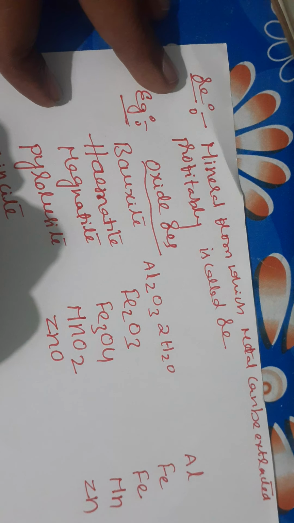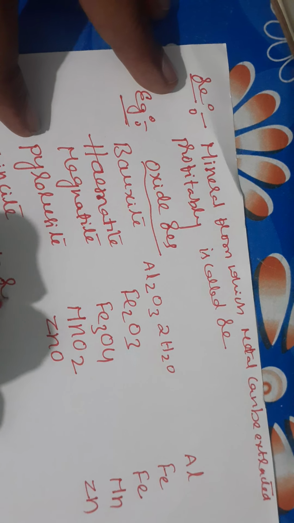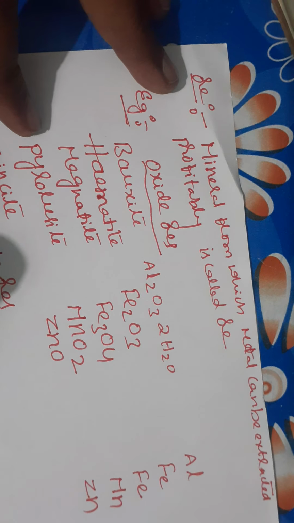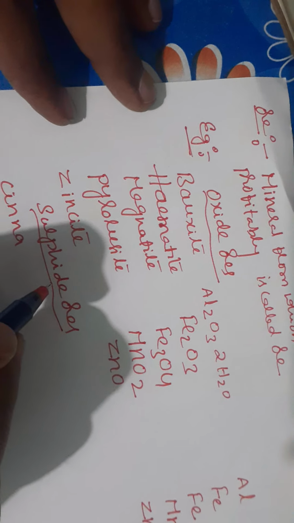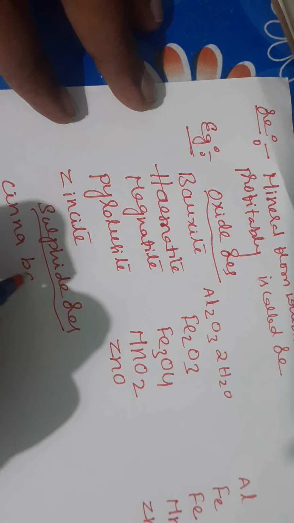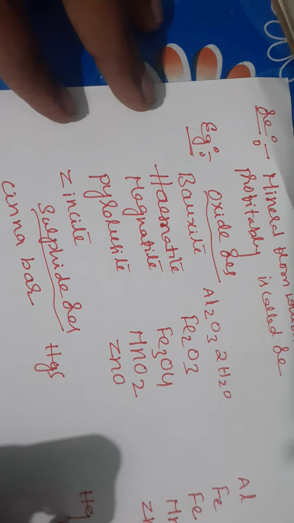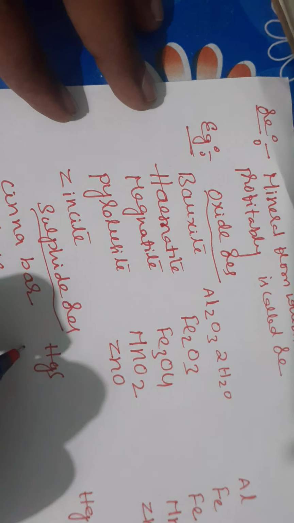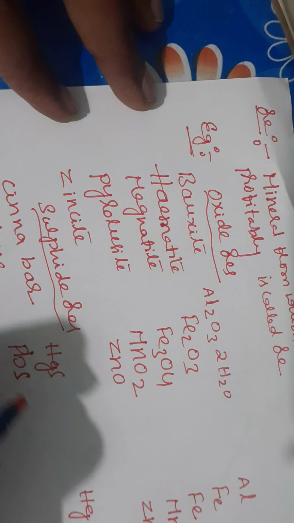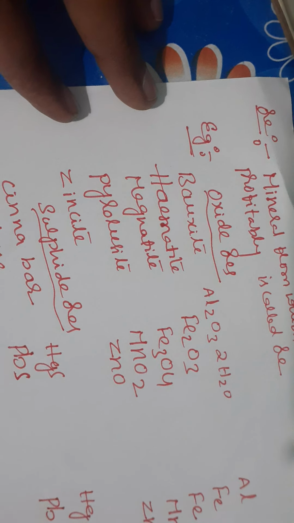Next, sulfide ores, students. Sulfide ores: cinnabar, formula is HgS, it is the ore of mercury. Galena, it is the ore of the metal lead, Pb, plumbum, students.